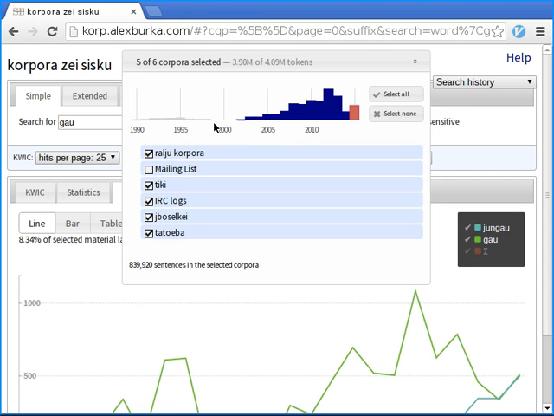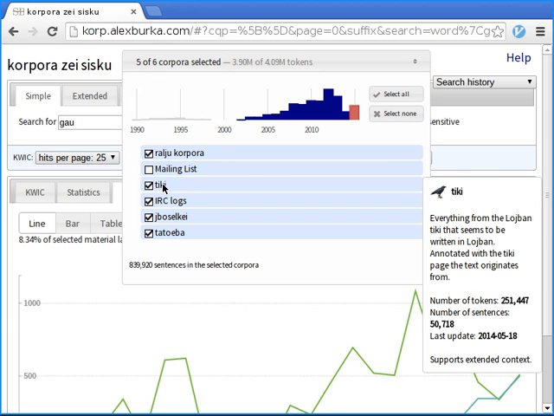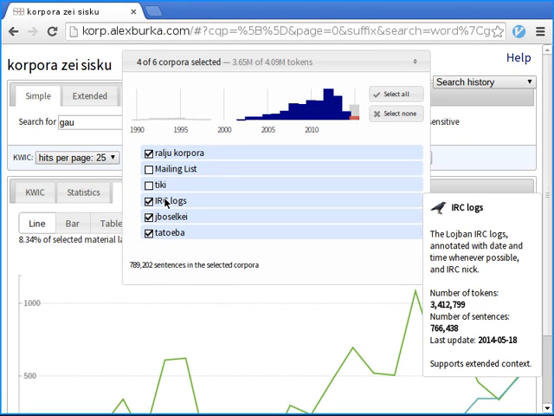So it all becomes gray. I'd like to recommend that you deselect this when you search or want to use the trend diagram. The TK is not annotated with data at all, so it could also be deselected, but it's not necessary. The RC log is the main material we have. It's really big in comparison.